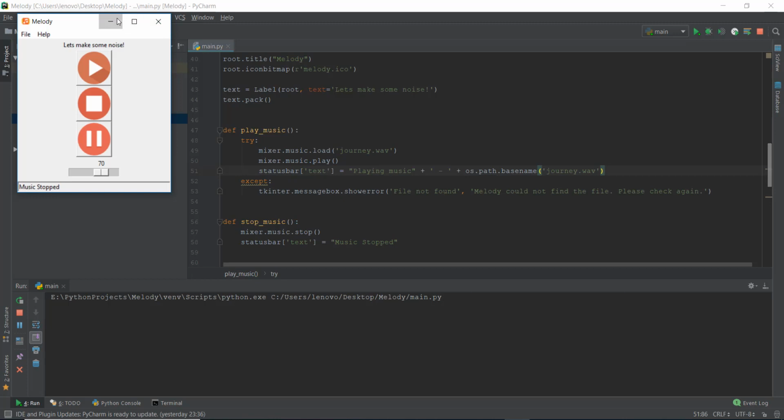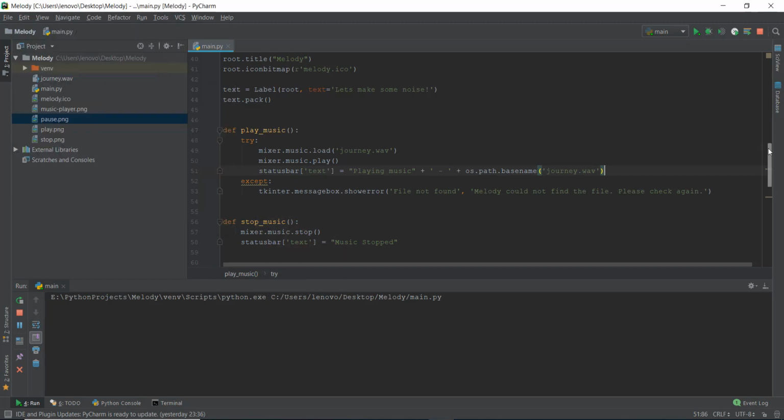So what we are going to do for that is a little bit different, all right? Because Pygame's mixer class doesn't have a function which tells us whether the music is paused currently or not. There is this function called, I'll just show you the function. It's called get_busy, which returns the Boolean value true when the music is still playing, but it also returns a value of true if the music is paused.